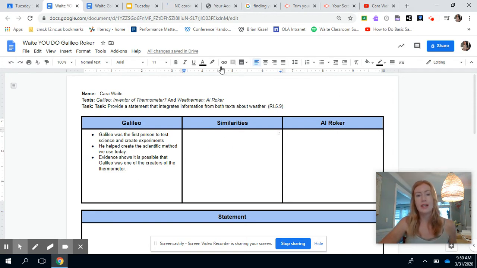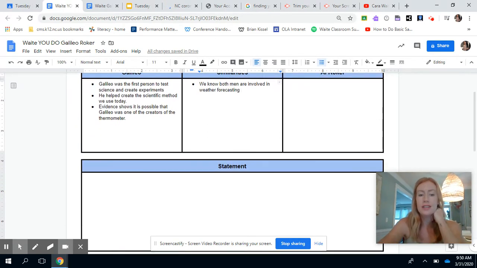Now you still have to read Al Roker, so the only similarity I could put in here is some background knowledge, and that's what I said in the beginning, that we know both men, Galileo was a man, are involved in weather forecasting. Thermometers help forecast the weather. Galileo helped with that. Al Roker is literally a meteorologist, so he forecasts weather. That's a similarity.